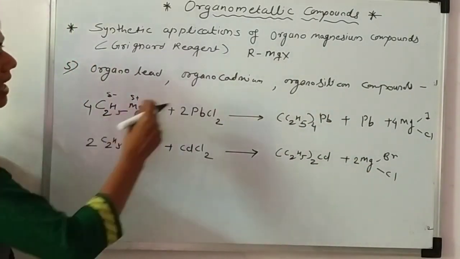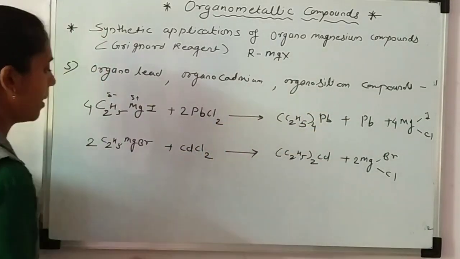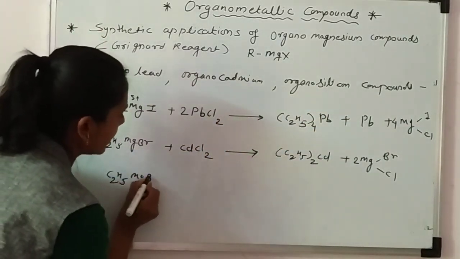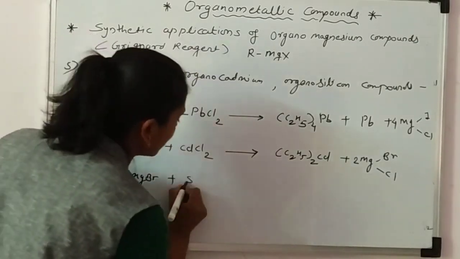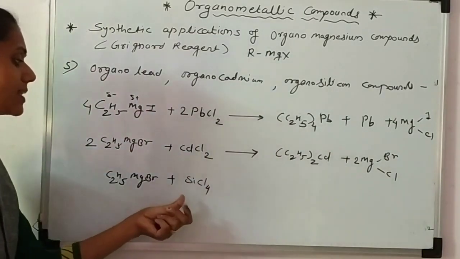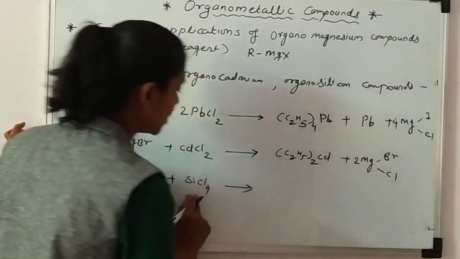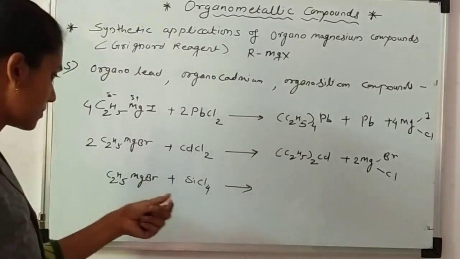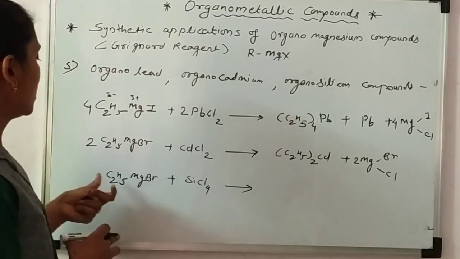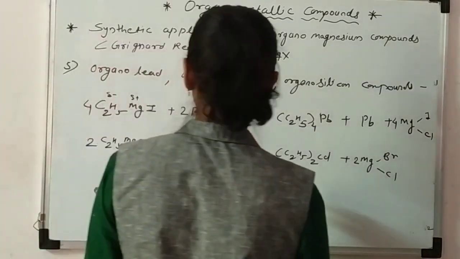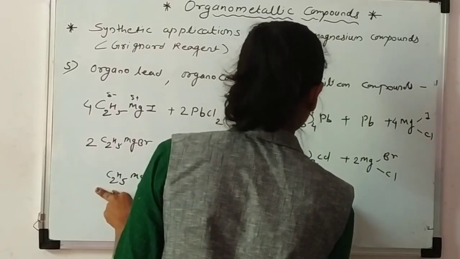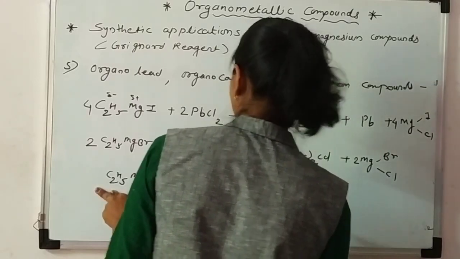Now the last one is organosilicon compounds. Again I write the same compound, but with silicon. So it is a salt of silicon chloride, SiCl4. Silicon is in the 4th group, so I write SiCl4 here. Now its valency is 4, C2H5 taken for Si plus.